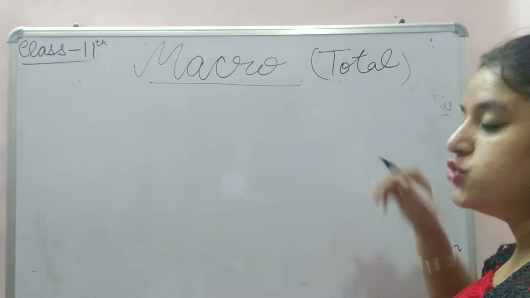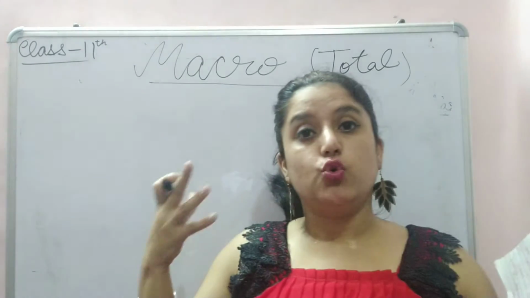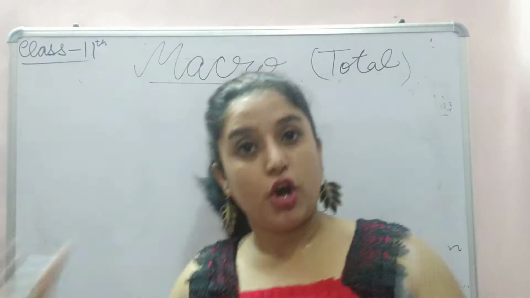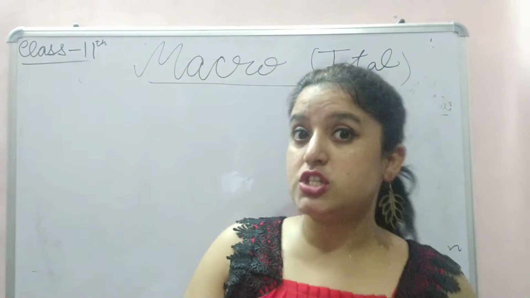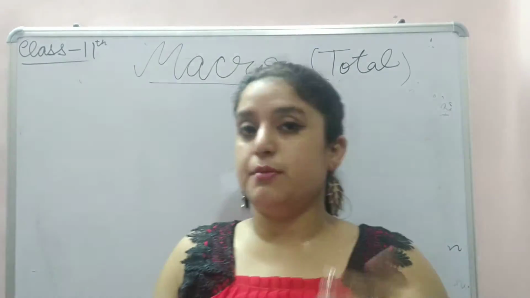So in macroeconomics, we are going to study in totality what is happening in the nation: total investment, total employment, total income generation, total wealth generation, total productivity, total demand.